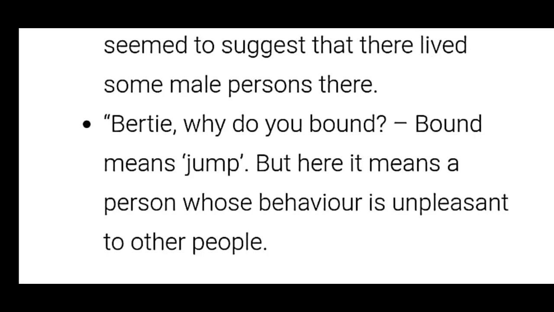Then third phrase, Bertie, why do you bound? Bound means jump, but here it means a person whose behavior is unpleasant to other people. So these are the phrases for the third question, children.